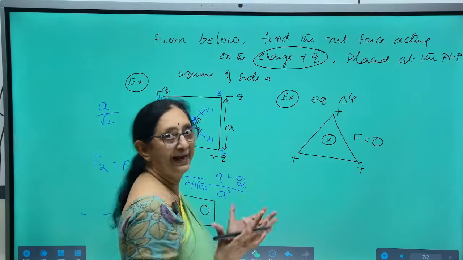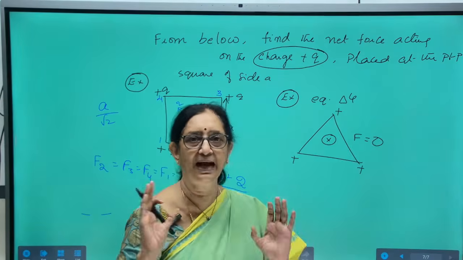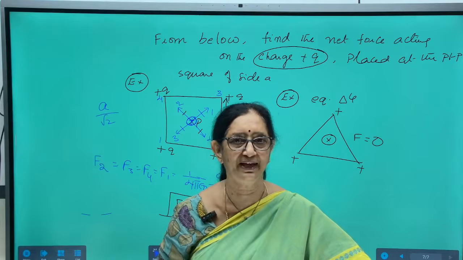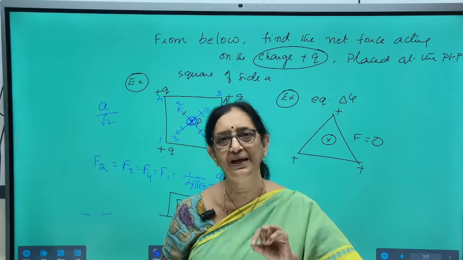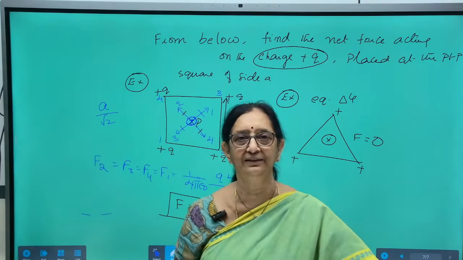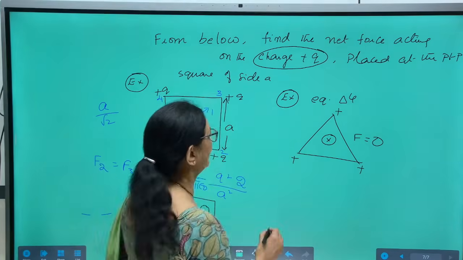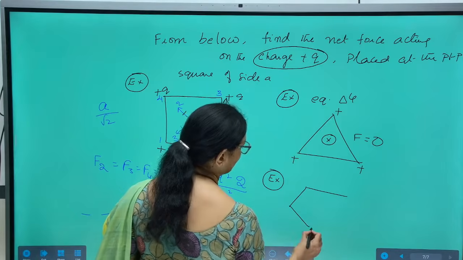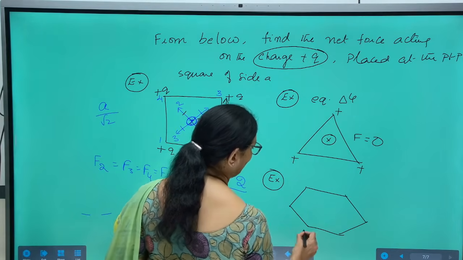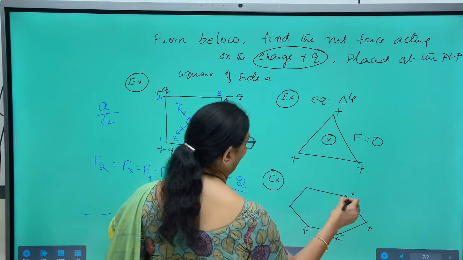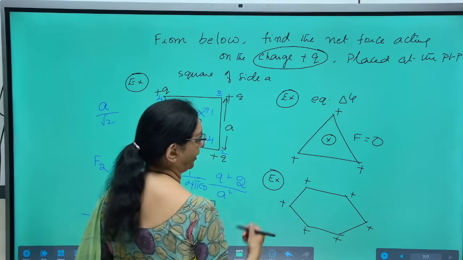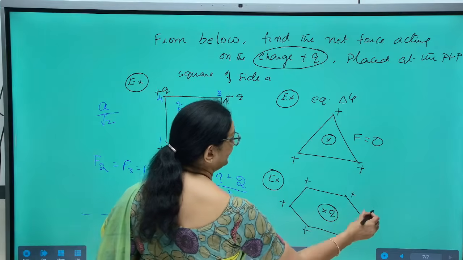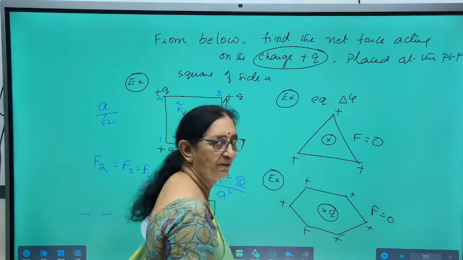If you take a hexagon and place identical charges at all 6 corners, then for any charge you place at the center, the net force on it is 0. I am just drawing a hexagon. Identical charges plus q each are placed at the 6 corners. If you place any charge here, the net force on the charge is 0.